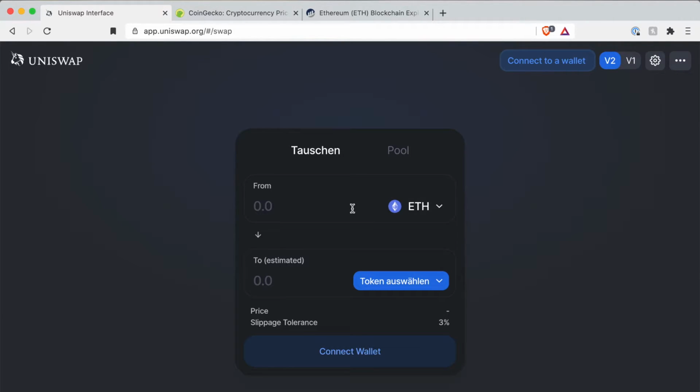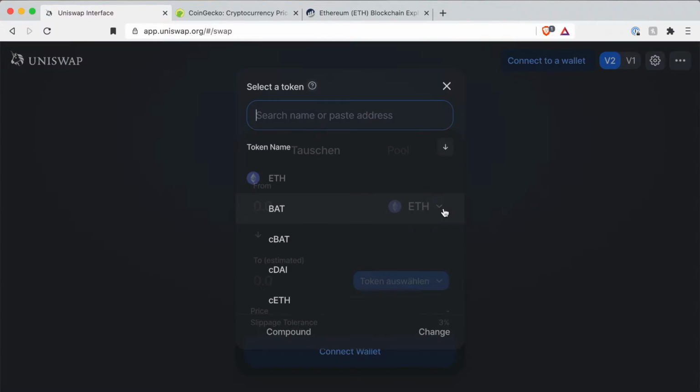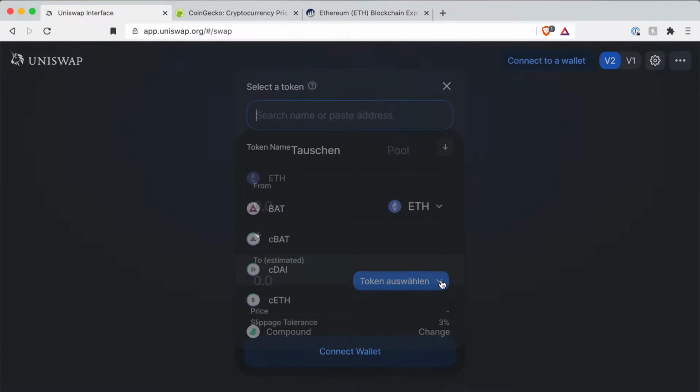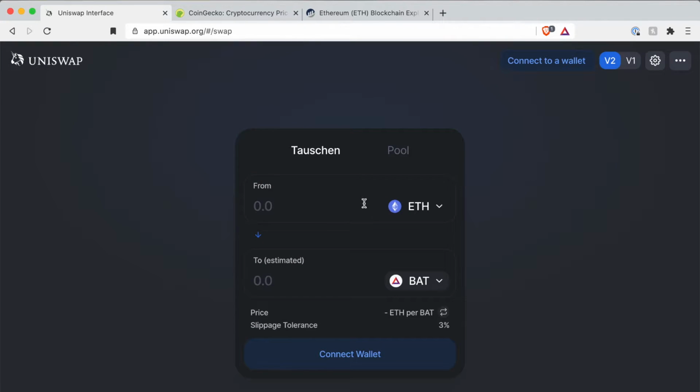So here you see the screen, you basically choose from which currency to which currency you want to exchange your tokens. The from currency at the moment is Ethereum, but you can change this. And as an example here, I choose BET. So you see, you can now enter the amount of Ethereum you want to change. You see what you will probably get in the new token you want. And after you have connected your wallet, you can just simply click swap and the exchange takes place. So the interface is very simple, and that's probably also a reason why it's so popular at the moment.